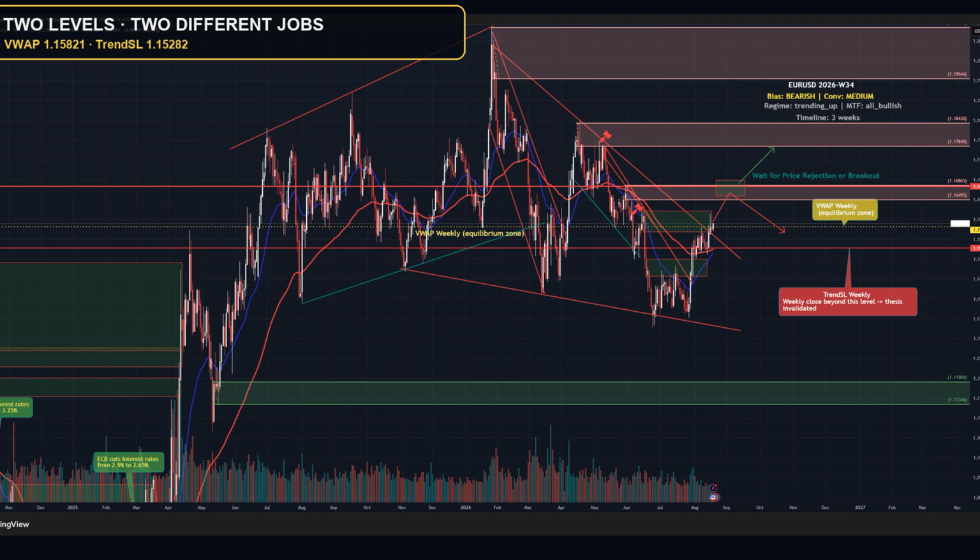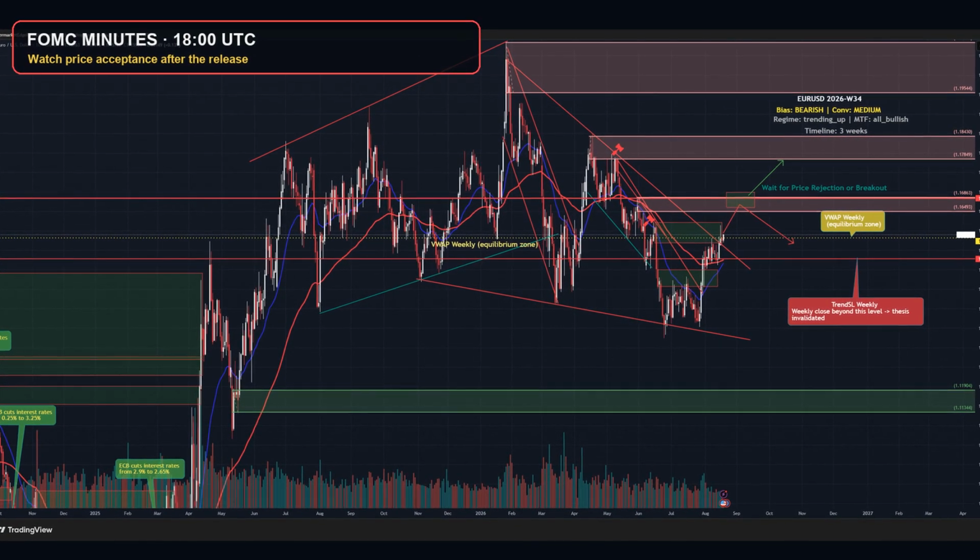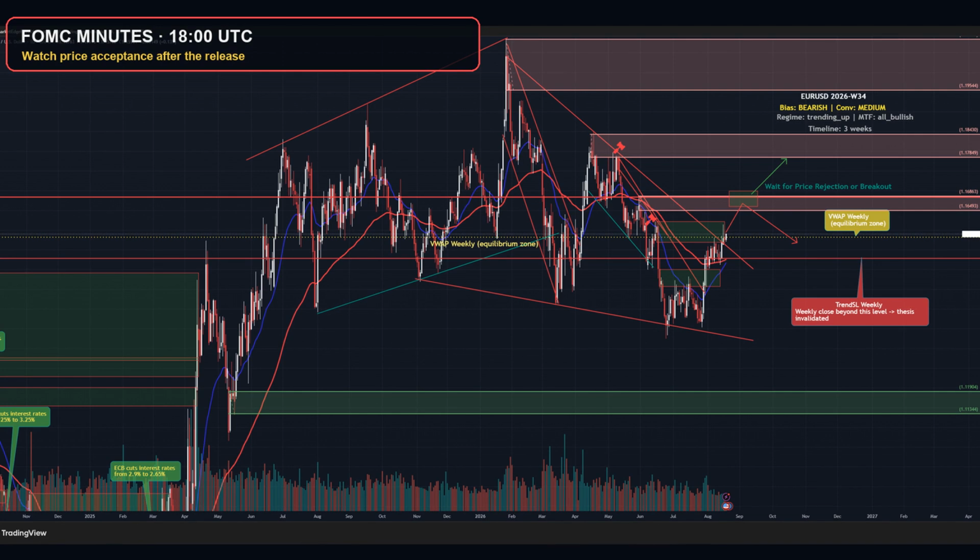The nearest catalyst is the FOMC meeting minutes at 1800 UTC on August 19th, according to the Forex Factory calendar. A firmer policy message and rising real yields could restore dollar support. A softer message could pressure yields and increase the risk of a squeeze higher in the euro-dollar pair. The headline alone is not enough. Watch which side of VWAP price accepts after the release, and whether that move survives the first reaction.